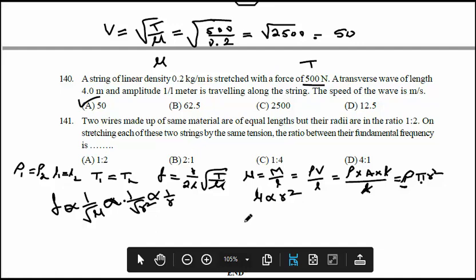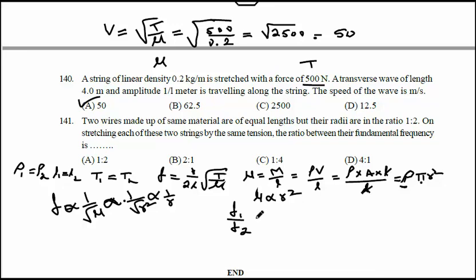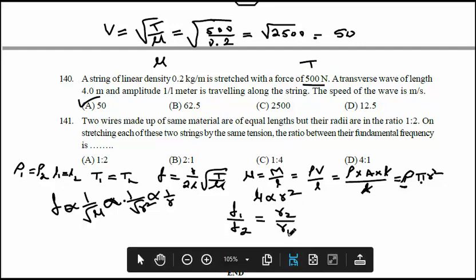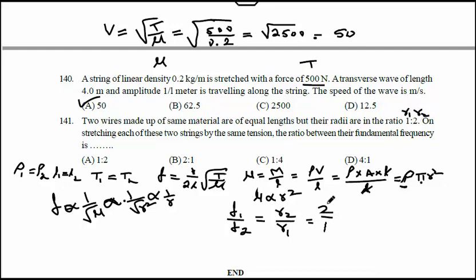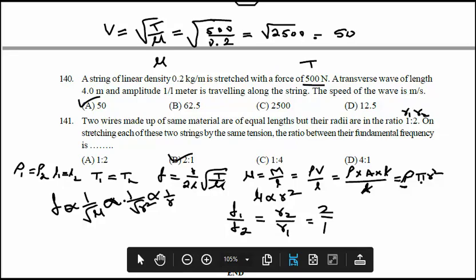Frequency is inversely proportional to radius, so f1 by f2 equals r2 by r1. R1 by R2 is 1:2, so r2 by r1 will be 2:1. So 2:1 is the correct option. Option B is correct. Okay, with this let me stop now. Thank you.